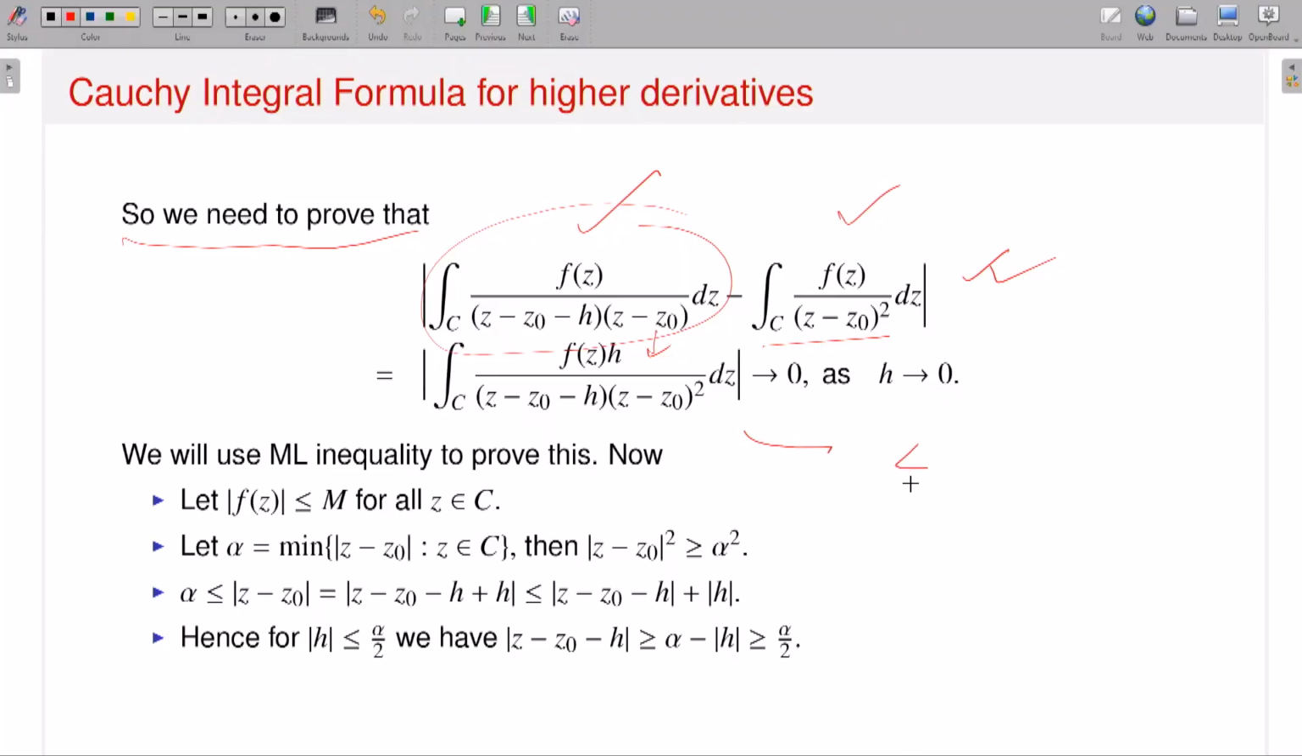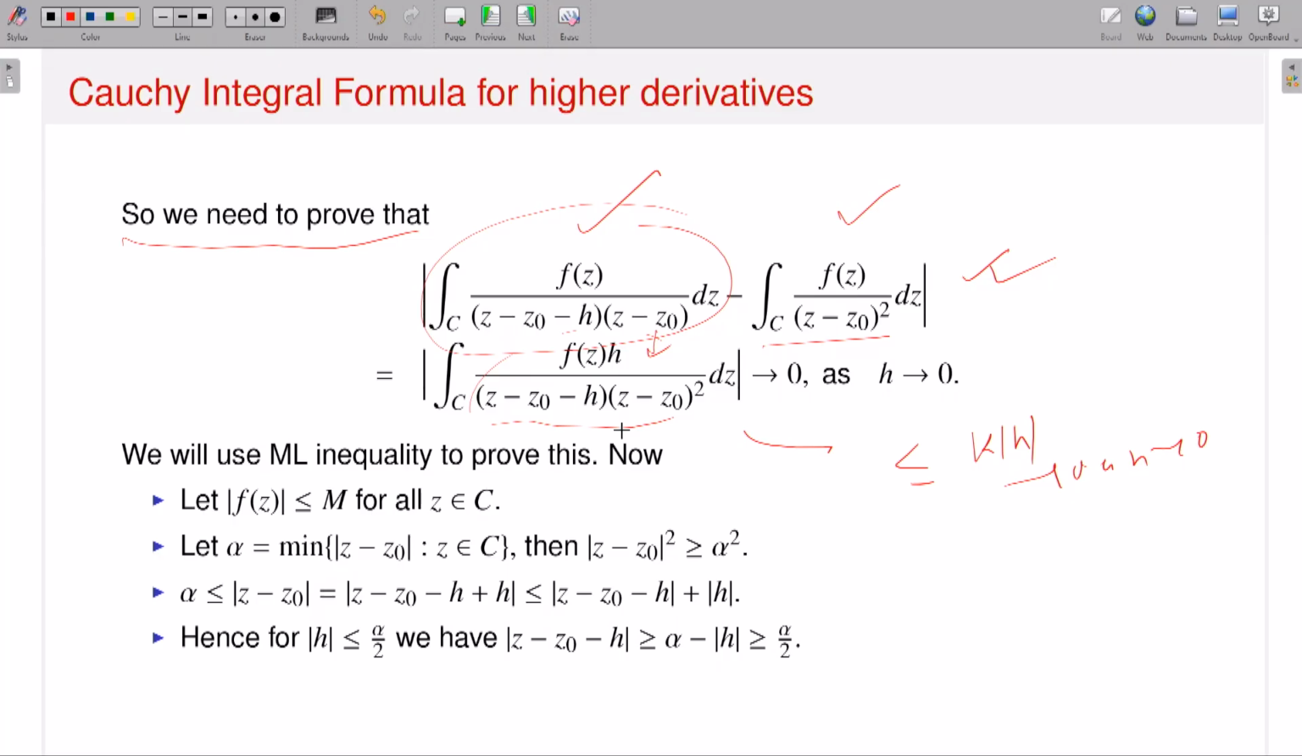I will show that this is dominated by some constant k times mod h, and this goes to 0 as h approaches 0. That's the target. Now look at the object. So I have to estimate this one. Somehow, if I use the definition of contour integrations, I can push the modulus inside the integrand, and I have the integrand is this one. So somehow I have to estimate it.